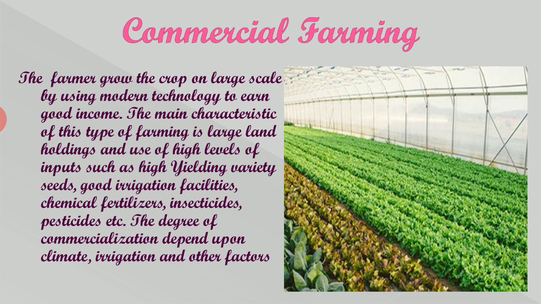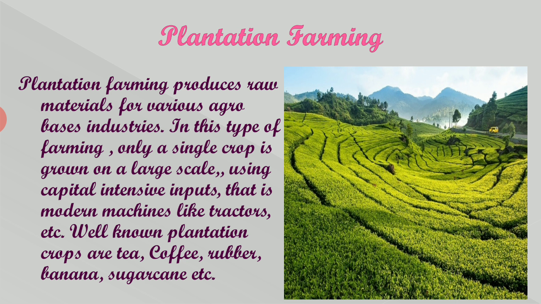The main characteristics of this type of farming are large land holding and use of a high level of inputs such as high yield variety seeds, good irrigation facilities, chemical fertilizers, insecticides, pesticides, etc. The degree of commercialization depends upon climate, irrigation and other factors. It varies from state to state.